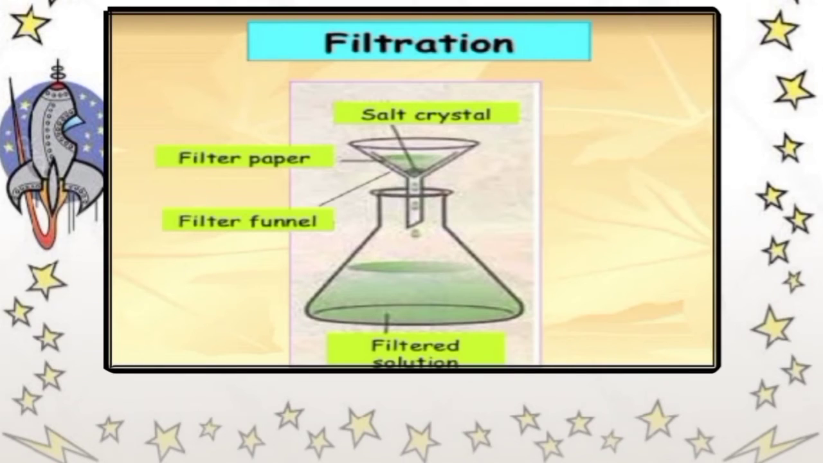In filtration, a solution containing insoluble substances is passed through a filter paper. On doing so, the liquid passes through the filter paper, while the insoluble substance gets retained on the filter paper. For example, sand and water can be separated by filtration. An example of filtration used at home is the separation of tea leaves from tea using a strainer.